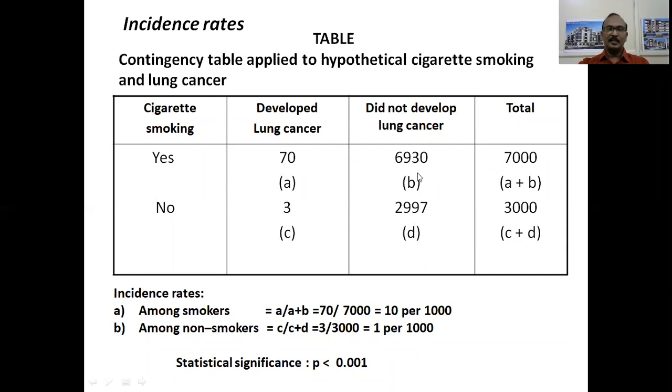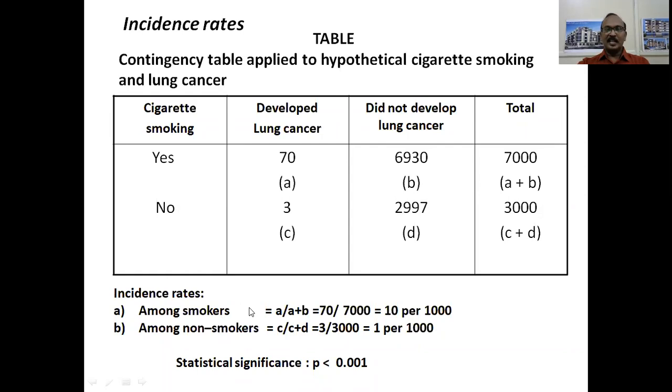The control cohort is 3,000, of which 3 have developed lung cancer.